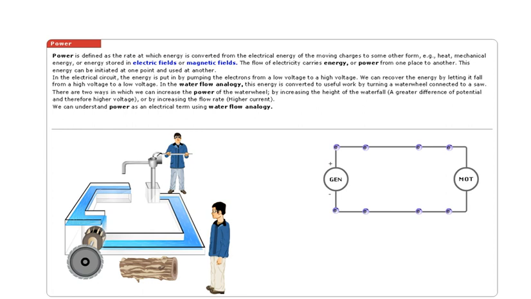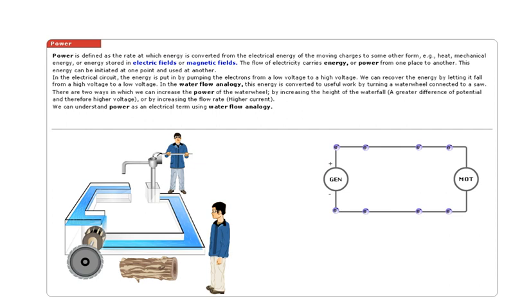In the electrical circuit, the energy is put in by pumping the electrons from a low voltage to a high voltage. We can recover the energy by letting it fall from a high voltage to a low voltage. In the water flow analogy, this energy is converted to useful work by turning a water wheel connected to a saw. There are two ways in which we can increase the power of the water wheel: by increasing the height of the waterfall, a greater difference of potential and therefore higher voltage, or by increasing the flow rate, higher current.